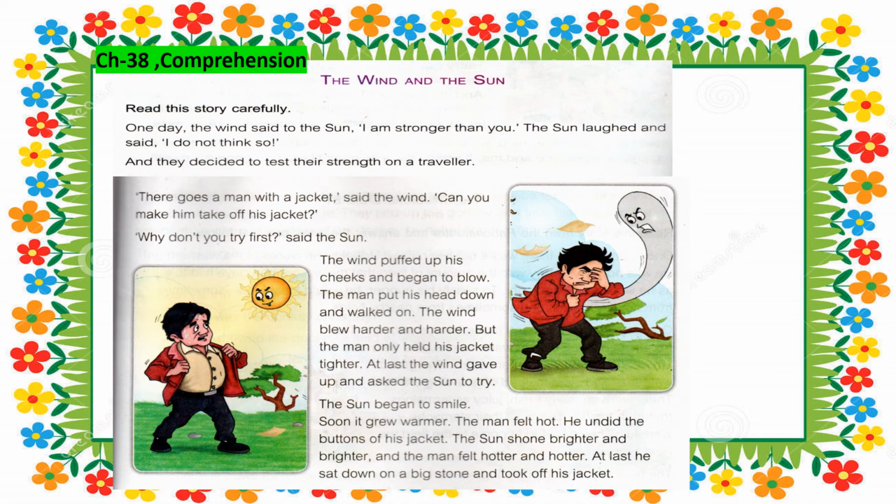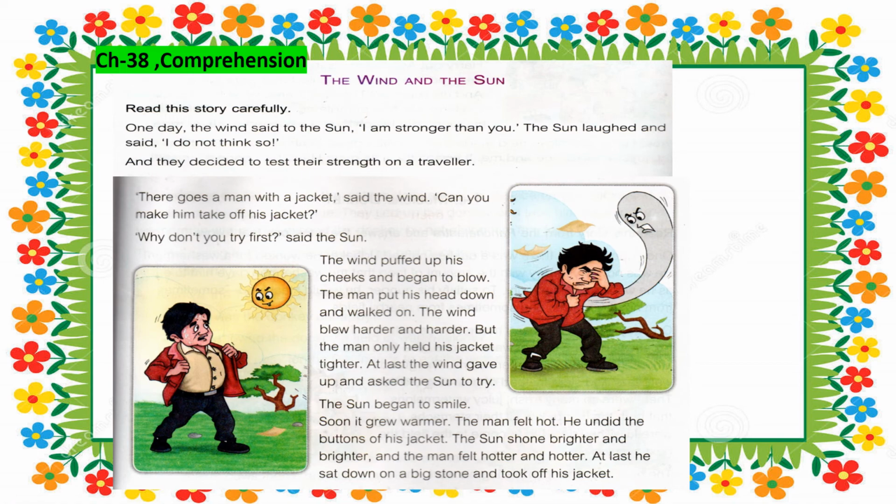Can you make him take off his jacket? Why don't you try first? said the sun. The wind puffed up his cheeks and began to blow. The man put his head down and walked on. The wind blew harder and harder, but the man only held his jacket tighter.